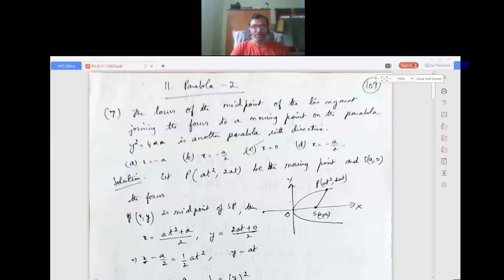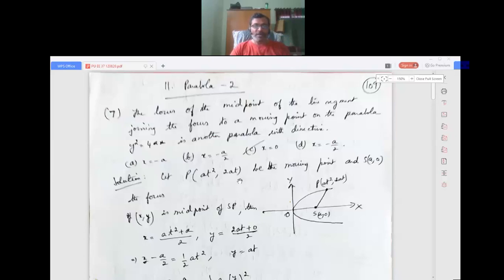Now the locus of the midpoint of the line joining focus to a moving point on the parabola. So here y squared is equal to 4x, you know the formula. Focus is S(a, 0). Moving point means a point on the parabola, so that is taken in the parametric form here, P(at squared, 2at). The parametric form of the parabola y squared equals 4ax is x equals at squared, y equals 2at. How to make out that this is the correct parametric form? Substitute the y value on the left hand side and the x value on the right hand side, and left hand side will be equal to right hand side. That was the basics.